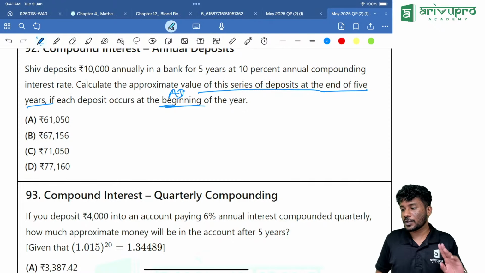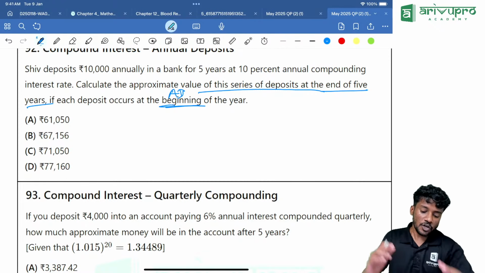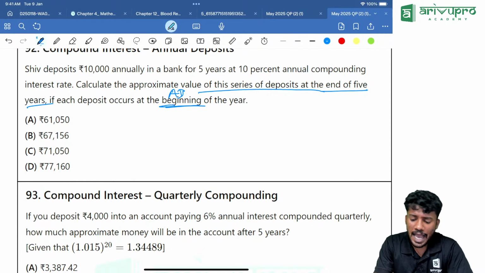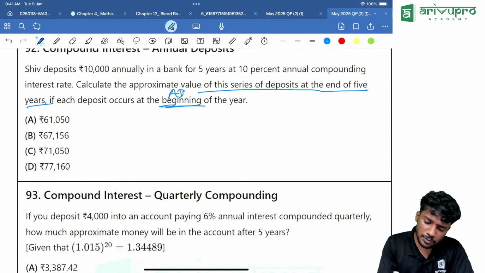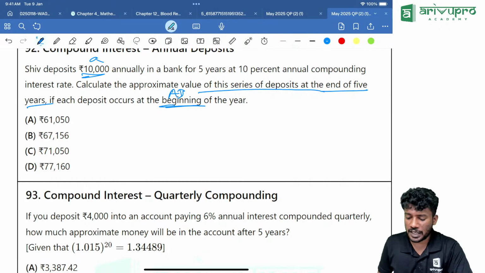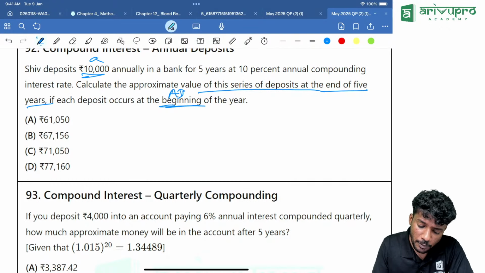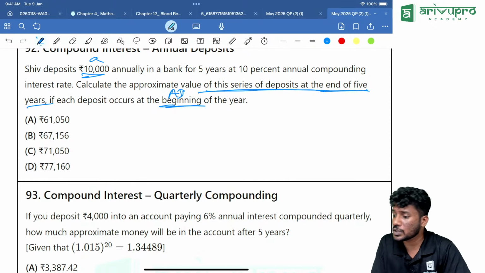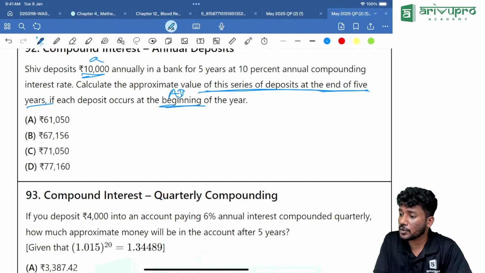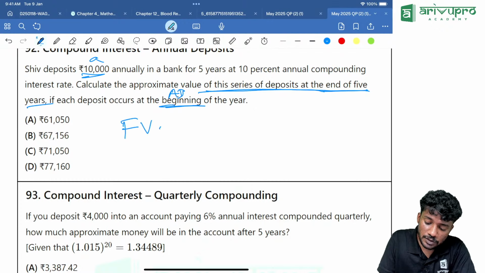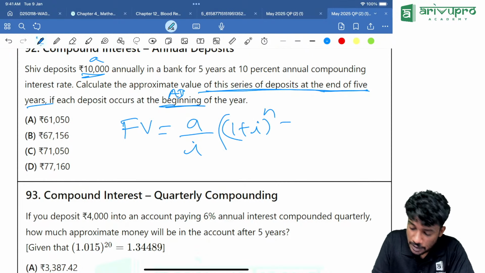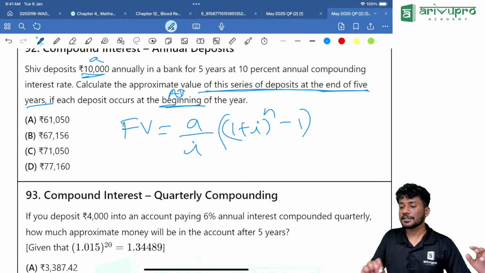Please ask, you can ask doubts, it's not a problem. Shiv, how much is he depositing? Deposit 10,000 annually. Every year he is depositing. What are they asking for? Annual compounding, calculate approximate value of the deposit at the end. You need to find the future value. Future value is equal to A by I into (1 plus I)^n minus 1, the entire thing we need to find.